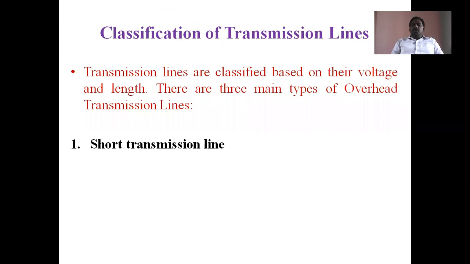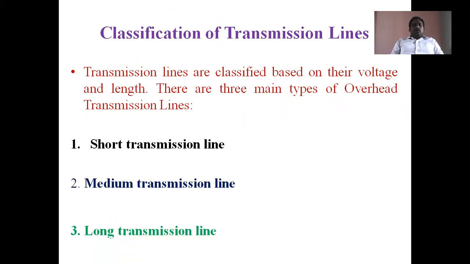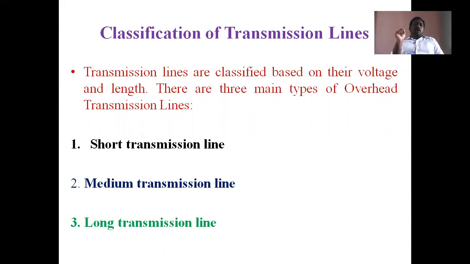How are the transmission lines classified? Here, the classification of a transmission line is based on the length of the transmission line and its operating voltage. In the transmission system, different operating voltage levels are there. That's why, based upon those operating levels and the length of the transmission line between generating stations and the distribution system, the transmission lines are classified into three types. They are the short transmission line, medium transmission line, and finally the long transmission line. These are the three basic types of transmission lines.